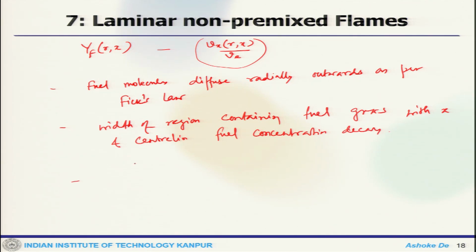Also, the mass of the fuel issuing from the nozzle is constant, because fuel mass is also conserved, otherwise that would violate the mass conservation principle.